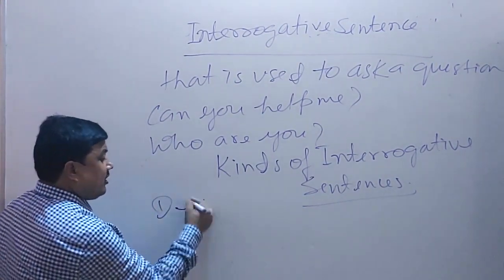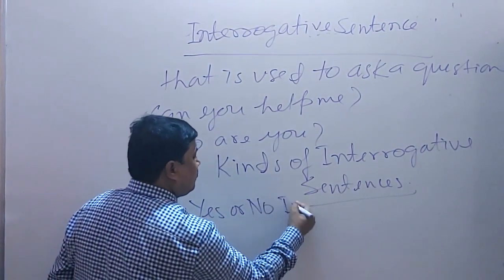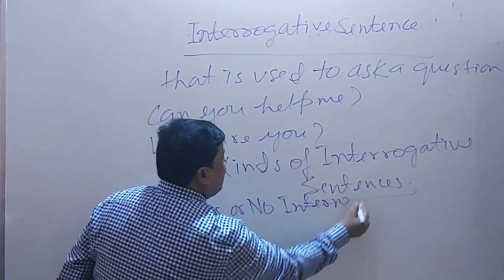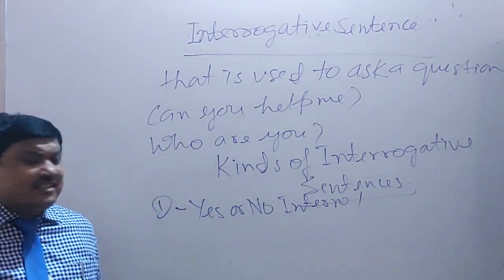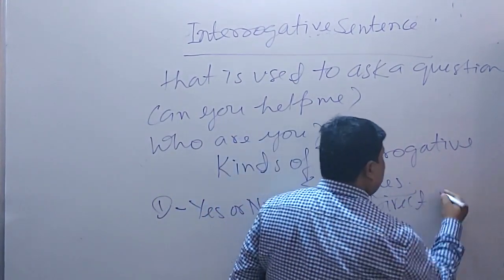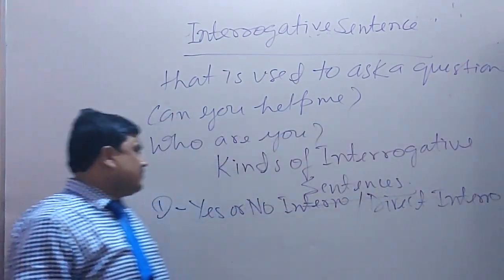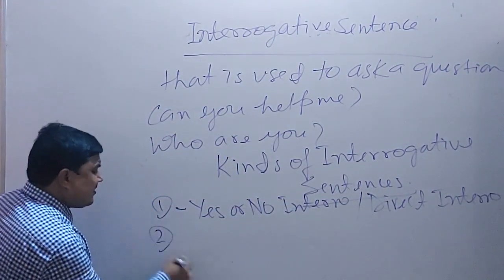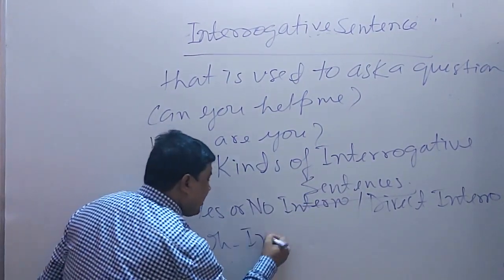First, yes or no interrogative sentences. This yes or no interrogative sentence is known as a direct interrogative sentence. Second is the WH interrogative sentence.